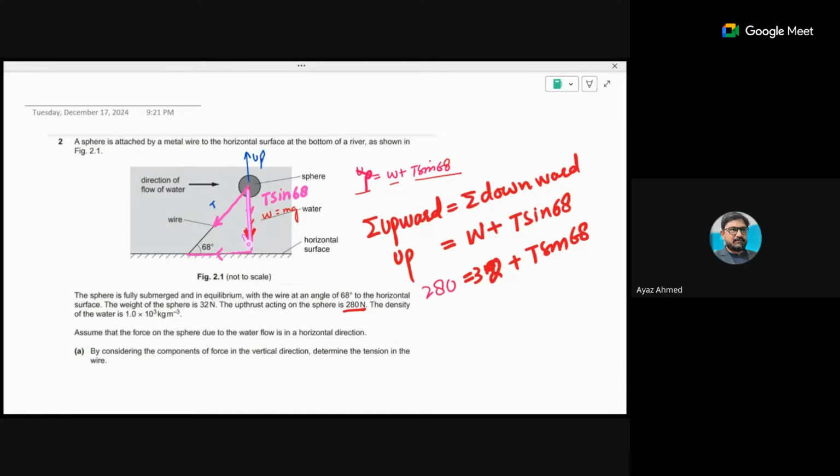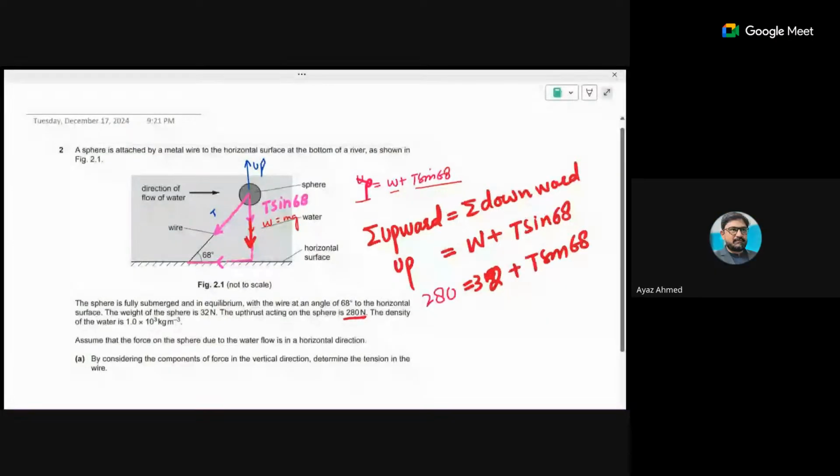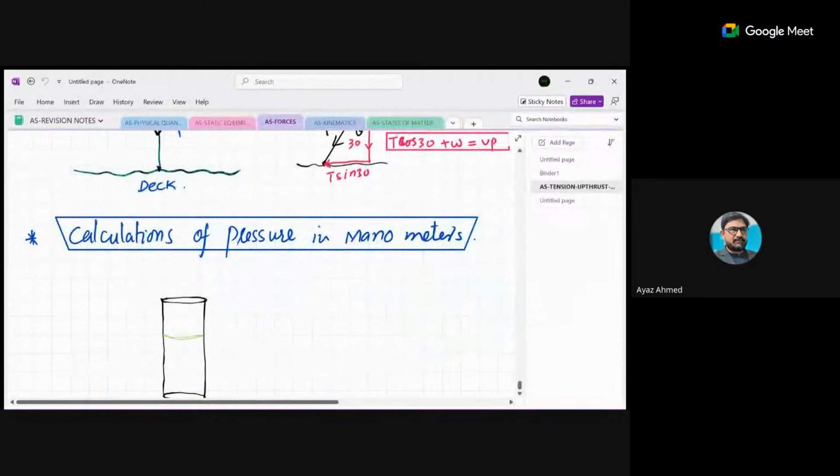Did you see that the tension component and weight are both directly downward, and upthrust is upward? So the sum of upward forces is equal to the sum of downward forces. Upward is only upthrust, and downward is weight and T sin 68, because this angle is given to you. So from all this, you can calculate the tension. Isn't it easy? Yes sir. Okay, so just keep the basic concepts with you. It would be amazing for you as you practice the questions.